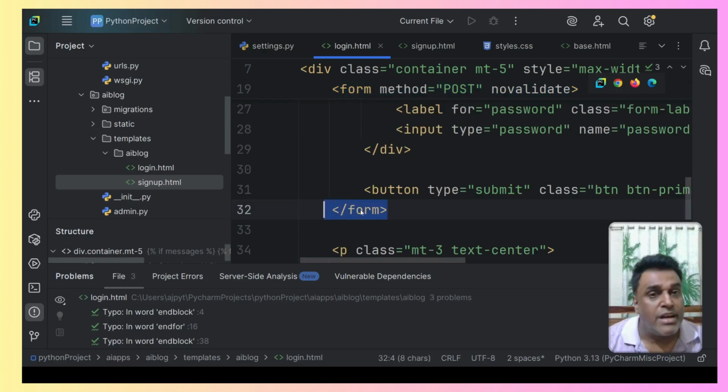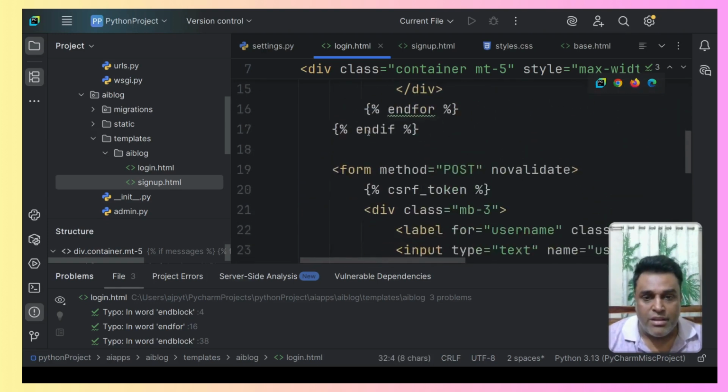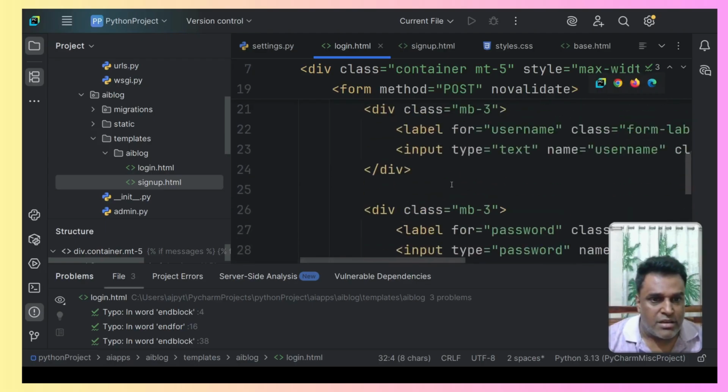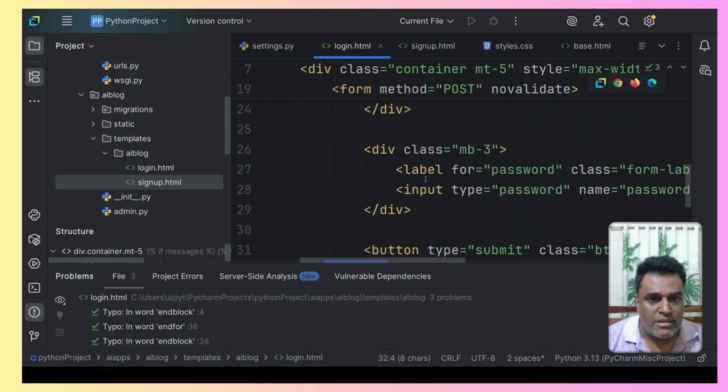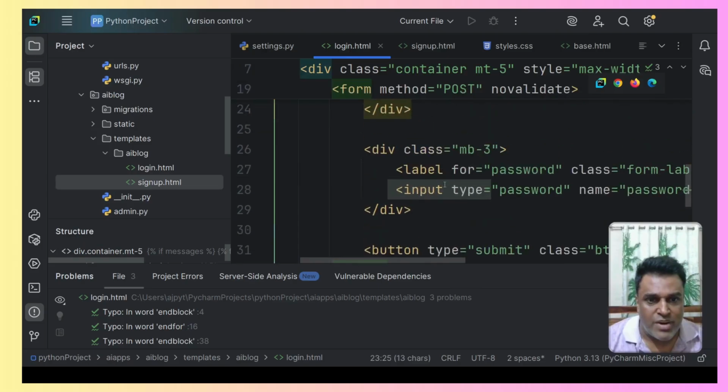Okay, which will get displayed. The user will be entering the data in the form. If you look at the form, there is a username and a password. There are two input elements, for the username and for the password, and the labels. Slowly you will get used to this. If you're very new, slowly you will understand. But as I said, first you need to make things work.